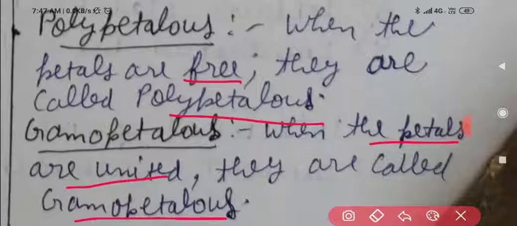Just see to it. When the petals are free, they are called polypetalous. And gamopetalous, when the petals are united, they are called gamopetalous. Once more, polypetalous: when the petals are free. Gamopetalous: when the petals are united.